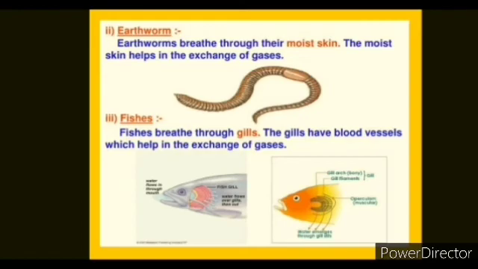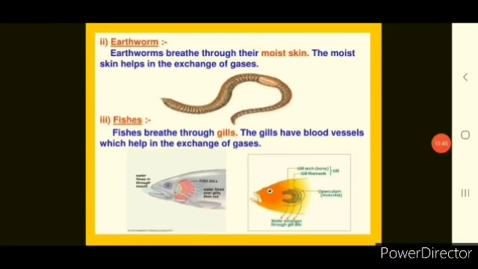Now we will talk about breathing in fish. As you know, fish live in water. So fish have a special organ for breathing, which is called gills. The gills have blood vessels which help in the exchange of gases. These gills are present on each side of the head of a fish. Fish use gills for exchange of gases with their environment.